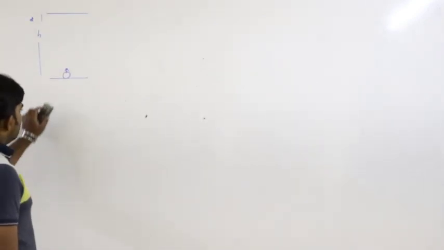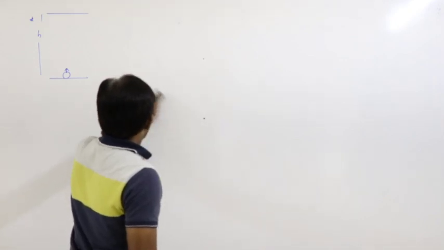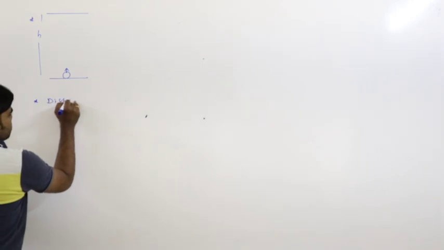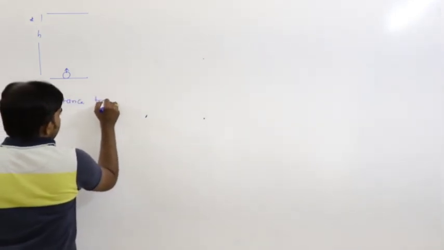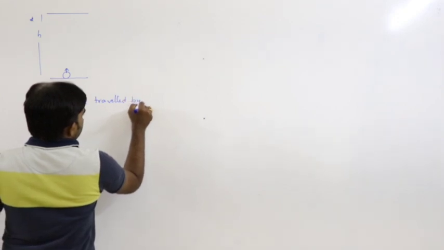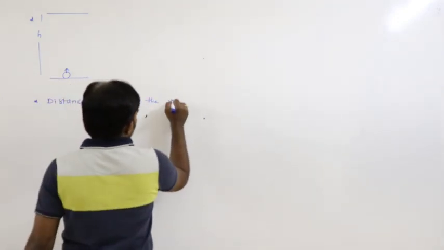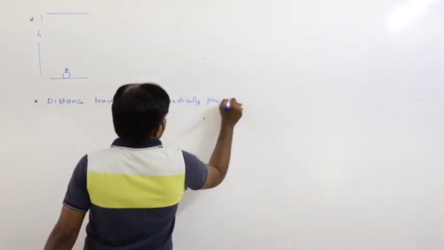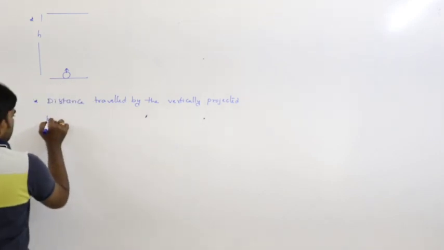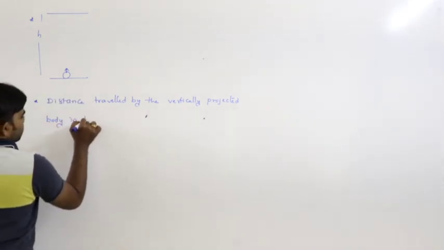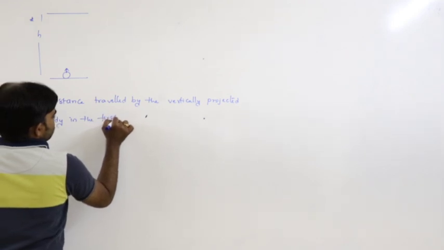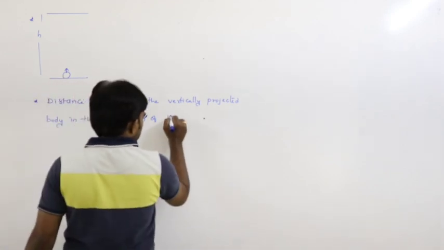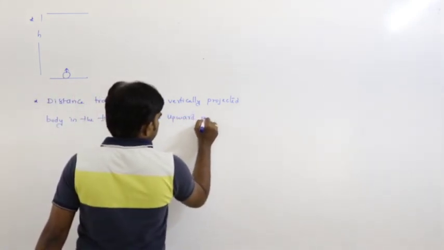Here in this situation, one more concept is: the distance travelled by the vertically projected body in the first second of upward motion.